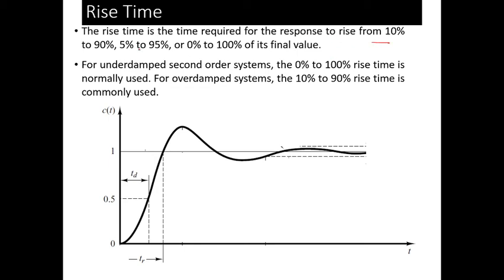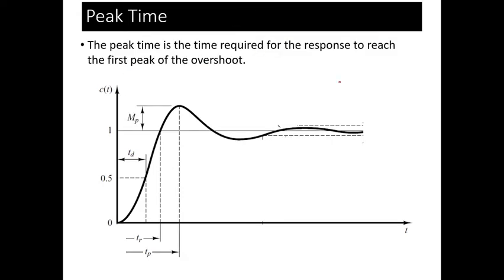Okay, 10% to 90%, 5% to 90%, or 0 to 100% of the final value. For an underdamped system, 0 to 100% rise time is normally used. For an overdamped system, it is defined for 10 to 90%. Okay. Peak time is already given. The peak time is the time required for the response to reach the first peak of the overshoot.